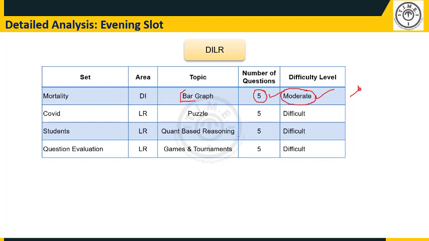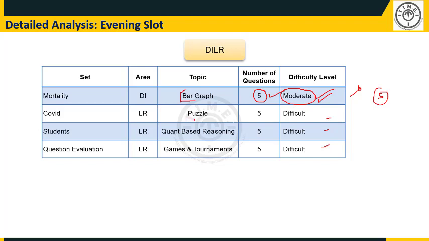But those who got into any of these difficult sets should have realized that they are difficult, quickly got out of those sets and started the search for an easier set, and that is when they should have spotted this set. Those who spotted this set should have got all 5 questions correct, and the other sets are again not extremely difficult per se, but broadly difficult in terms of the amount of time that they demand from the students.